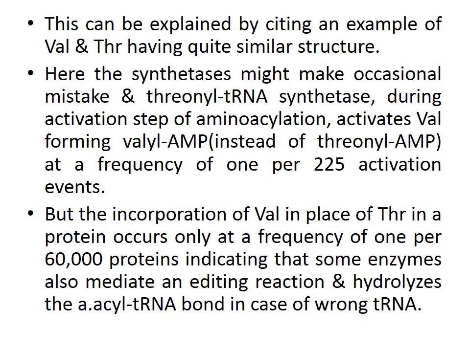Actually, valine and threonine have quite similar structure, so the enzyme synthetase is committing a mistake. It is actually activating valine instead of threonine, but such events take place 1 per 225 activation events.